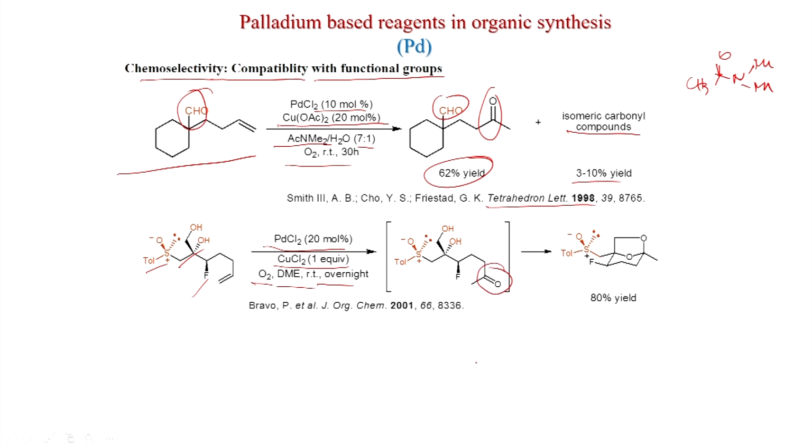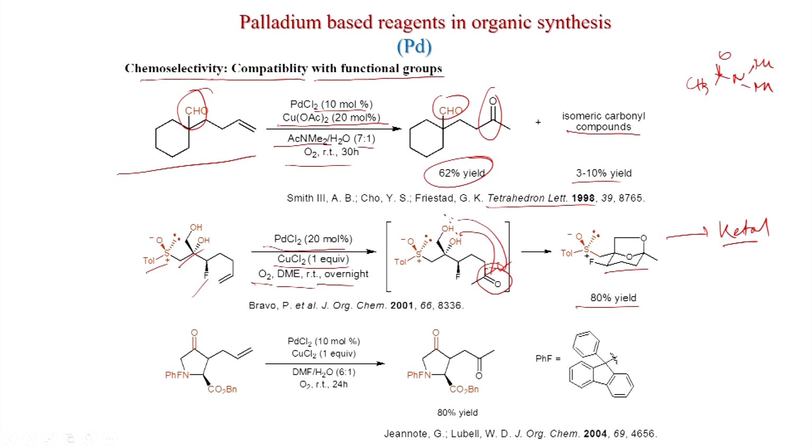And what happens, this ketone in situ reacts with the diol, because you can see nicely a 6-membered ring will form here, and this is another 5-membered ring. So, this ketal is formed, because these two OH groups are reacting with the carbonyl group, and you get this ketal in 80% yield.